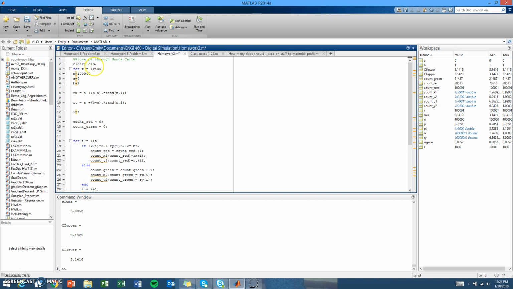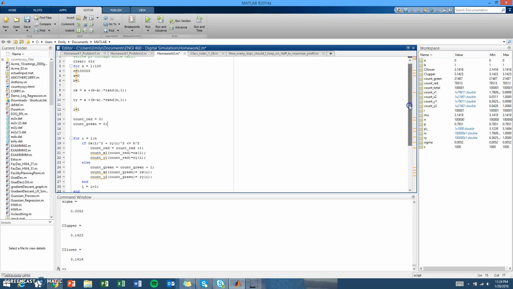So up here we're just initializing our starting points. B is our radius, and we are going to be going off of the unit circle today. And so right here we're selecting a random x and a random y, and we're going to do this for, I think we have it for 100,000 times. That's our number of simulations. And then we're initializing our I value, and then we're setting our count red and count green to 0.